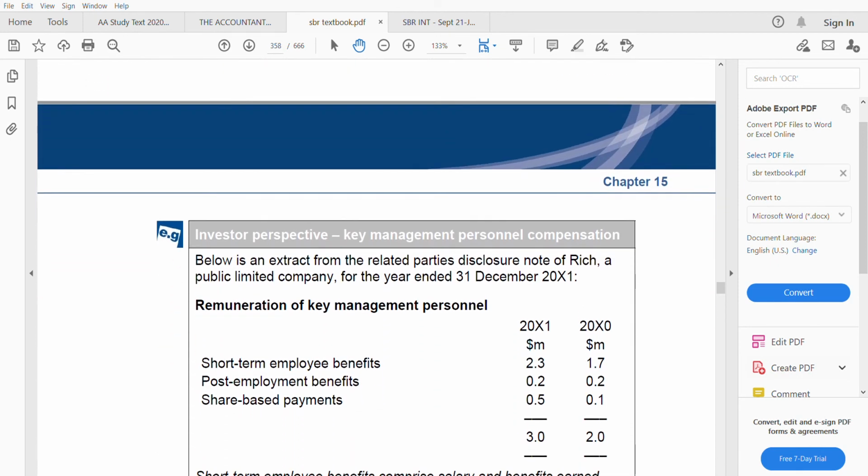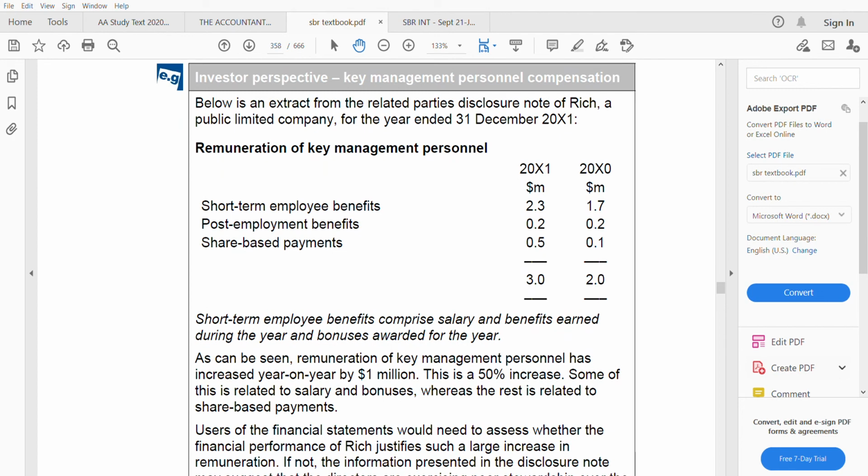Now let us go to another example. See, I will tell you, do every possible question on related party, IAS 24, because this standard is very important, and I can very highly predict that you are definitely going to get this standard in your September sitting. So go through all the possible questions for IAS 24. In your new current changes for IAS 24, this will be asked as other reporting issues.